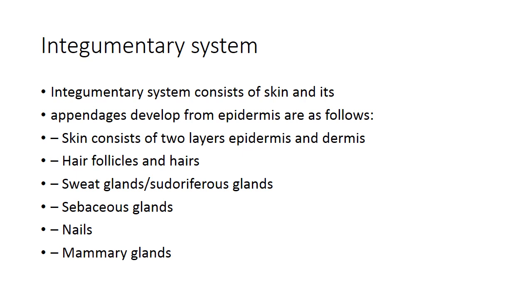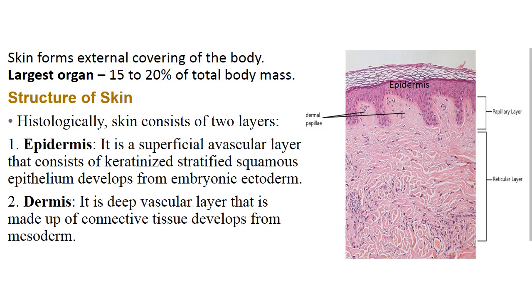The appendages of the skin develop from epidermis, and they include hair and hair follicles, then the sweat gland and sebaceous glands, nails and mammary gland. Skin forms the outer covering of our body, including external acoustic meatus and tympanic membrane. Skin is the largest organ of our body and it constitutes about 15 to 20% of total body weight.